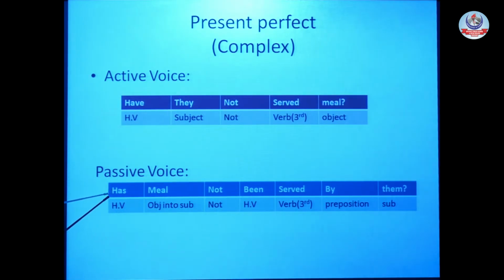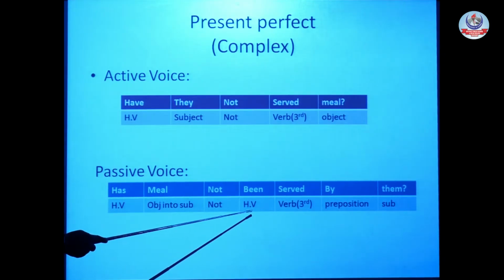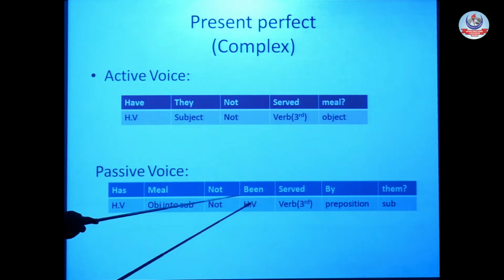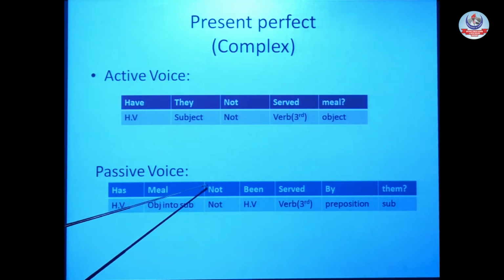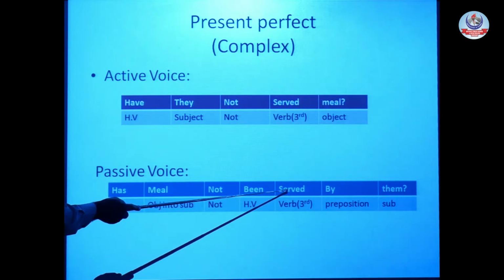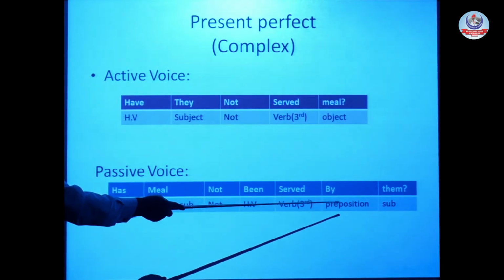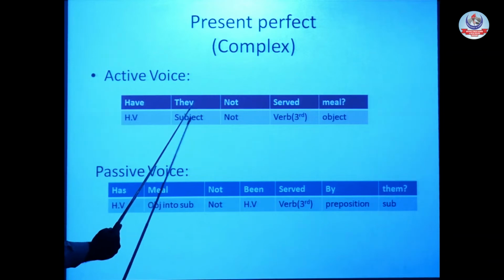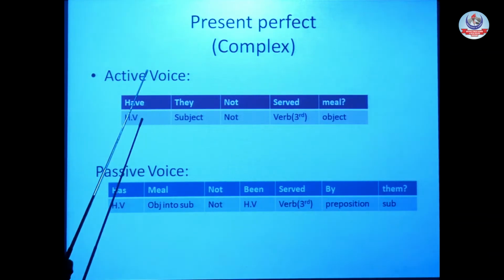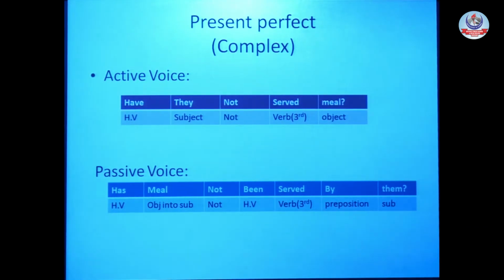So what we will do, we will place the first part of the helping verb at the start before the subject, then our object into subject. After that we also have not, so soon after the subject we will place not, and after that our second part of the helping verb, been. Has meal not been, third form of verb served, addition of by as a preposition, and at the end our subject into object. So in this way we change our present perfect from active to passive.